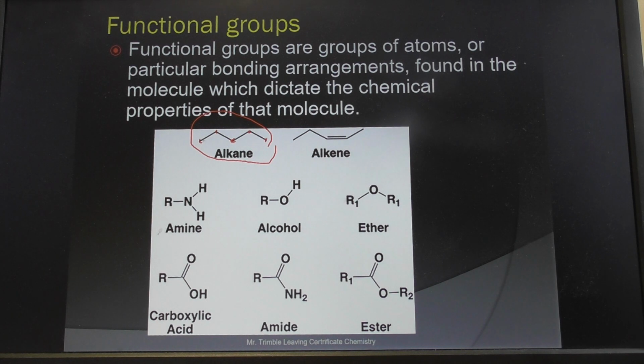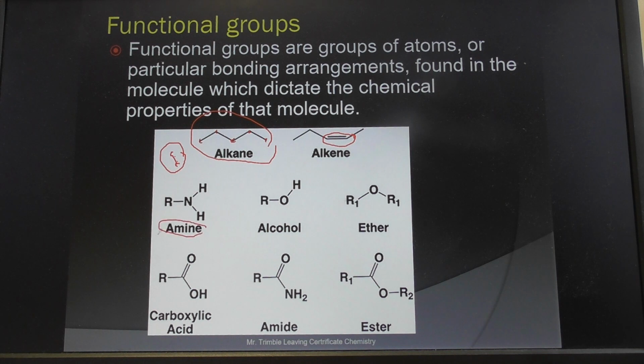So those lines represent 2 electrons as well. So anytime you see that in organic chemistry, it means there's a carbon there and a carbon there, and they're sharing a pair of electrons. That's what that means there. But anyway, you don't go into too much. Normally in Leaving Cert we draw this type of thing, a much more obvious structure, but just because it's there. Alkenes, what makes them different is this double bond. They have double bonds in them.